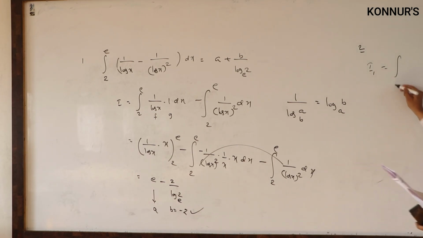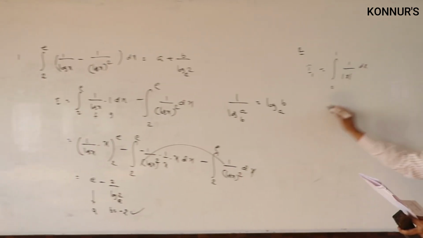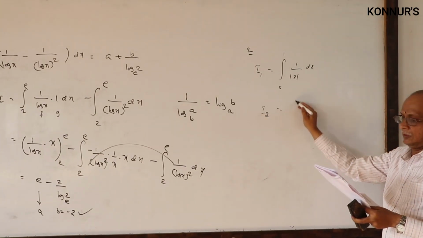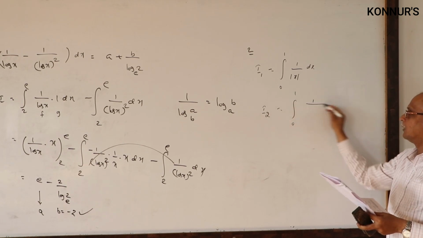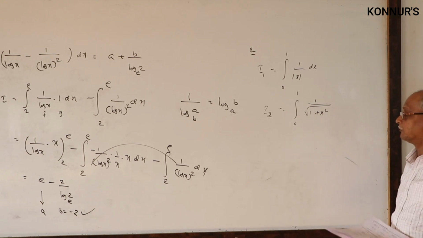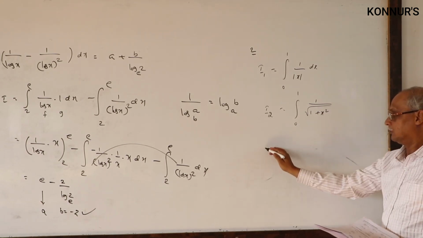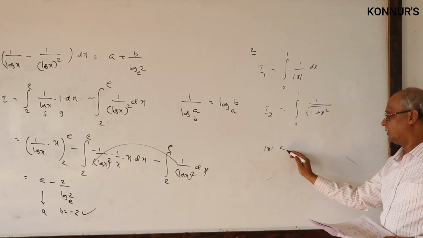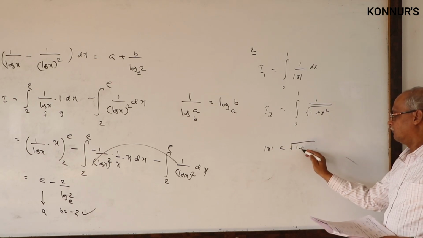I1 is integral 0 to 1 of 1 by mod x. I2 is integral 0 to 1 only of 1 by root of 1 plus x square. What is the relation between them? We know that the modulus of x is definitely less than root of 1 plus x square.